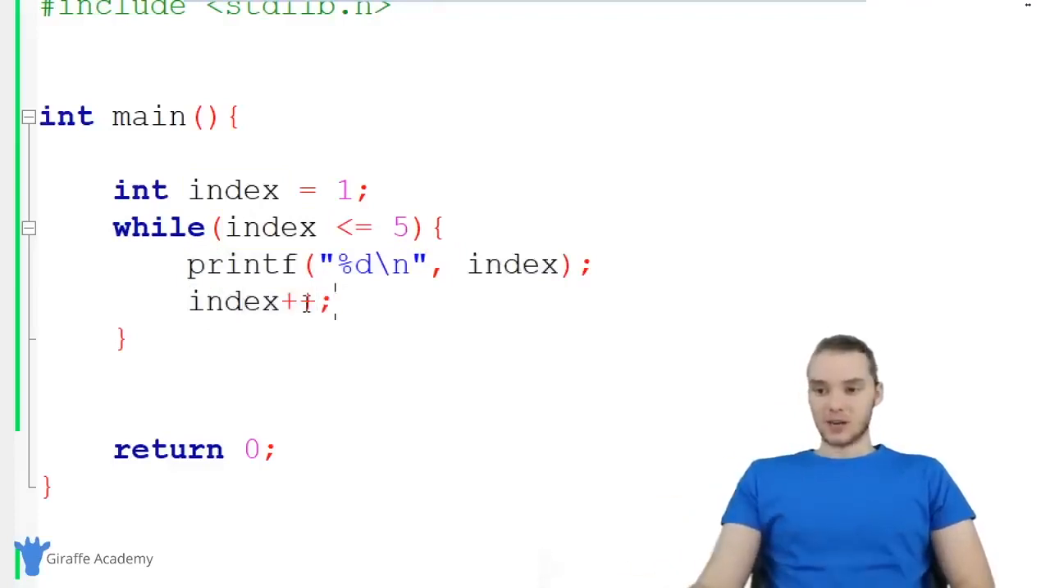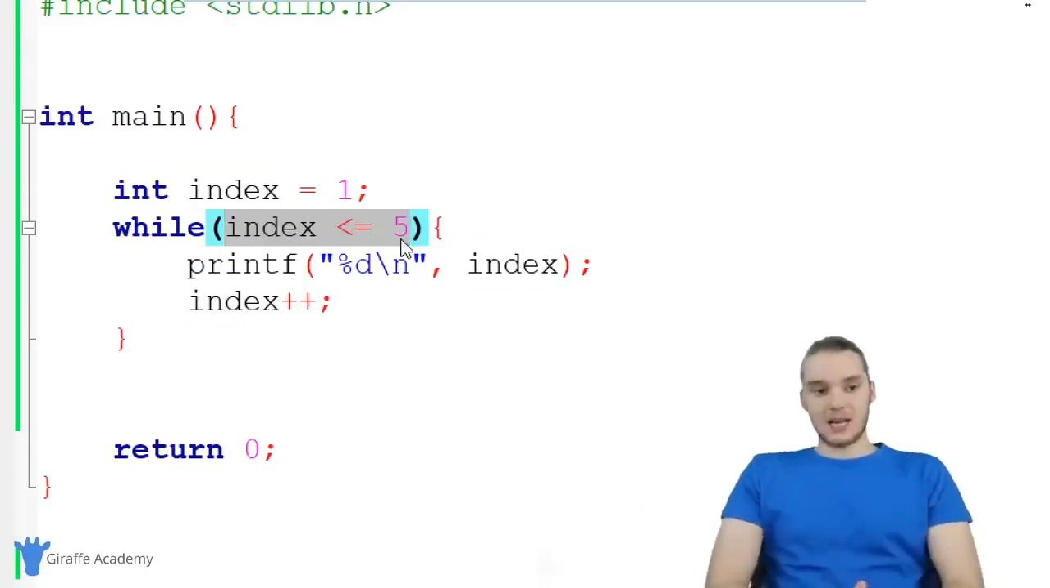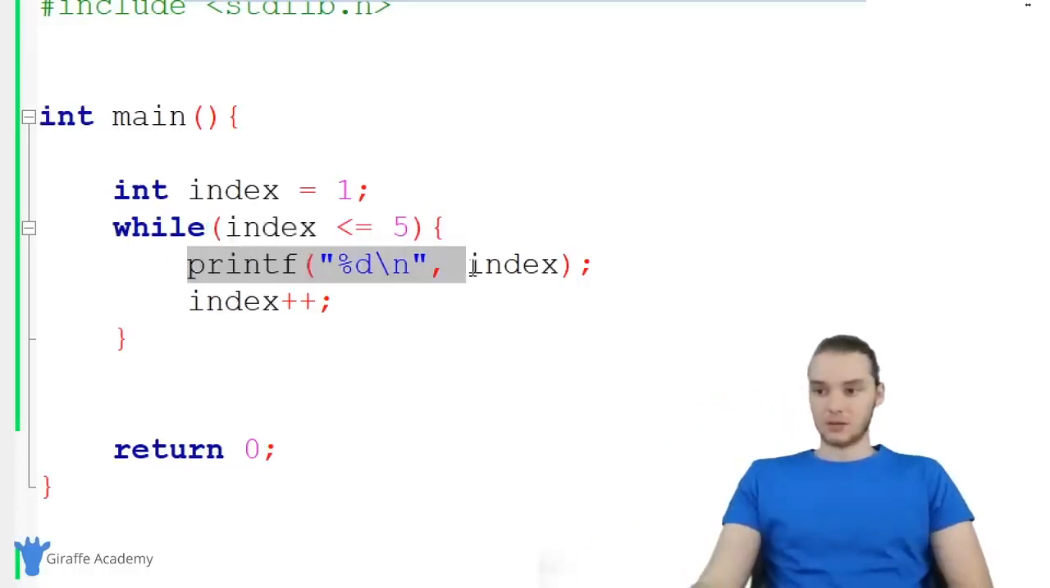Then what C is going to do is come all the way back up here, and it's going to check this condition again. So it's going to say, okay, is index less than or equal to 5? And index at this point is equal to 2, so it's less than 5. So it's going to go through, execute this line of code, execute this line of code.